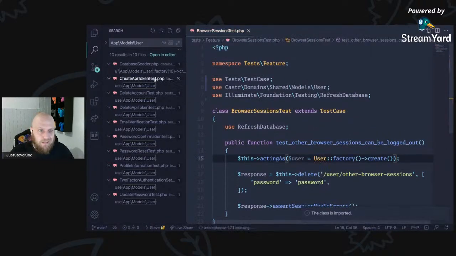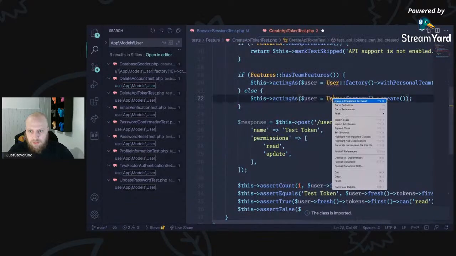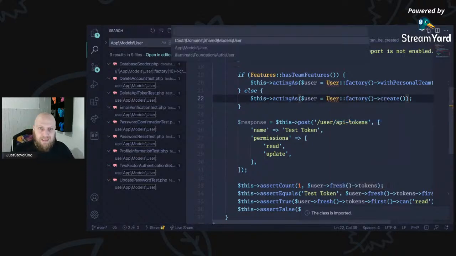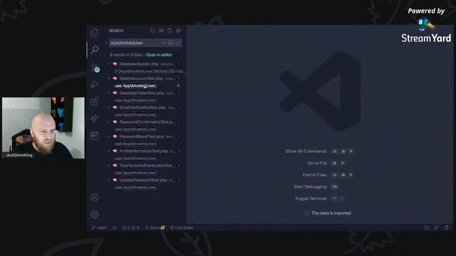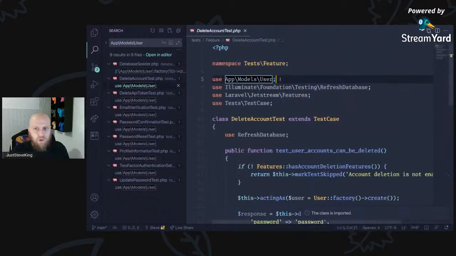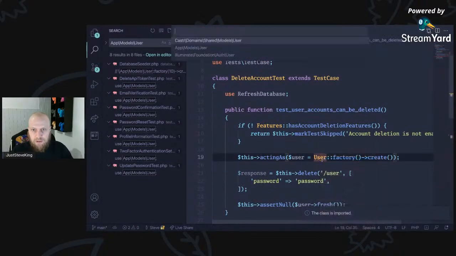Just to make this easier, so everything just works. Obviously, I didn't run the tests beforehand. These tests, some of them work, some of them don't. It depends if you've got features enabled. Some are skipped. But that's fine. I do not mind that.